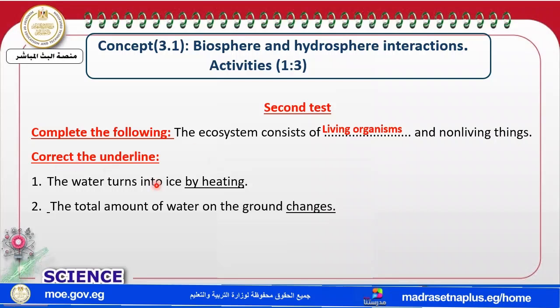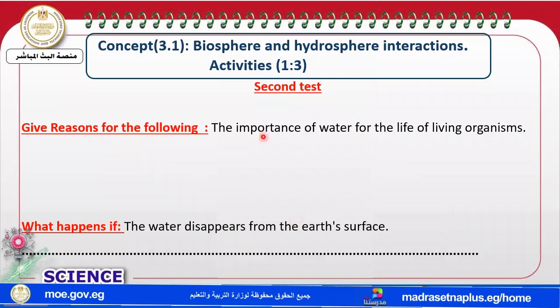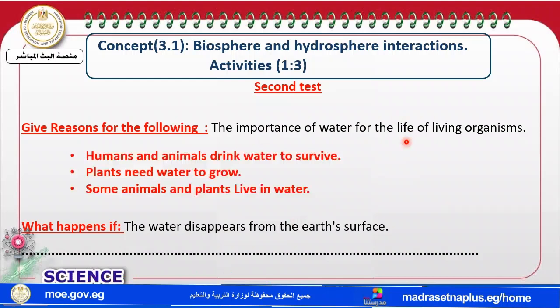Correct the underlined word: water turned into ice by cooling. The total amount of water on Earth, does it change? Of course, it does not change. The next one: the importance of water for life. Because humans and animals drink water, plants need water, and some animals live in water. Okay, I think it's easy now.